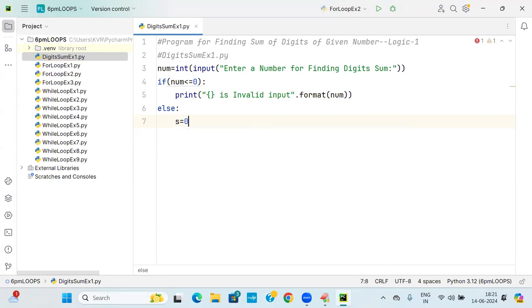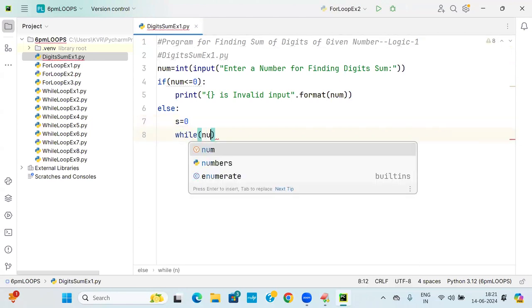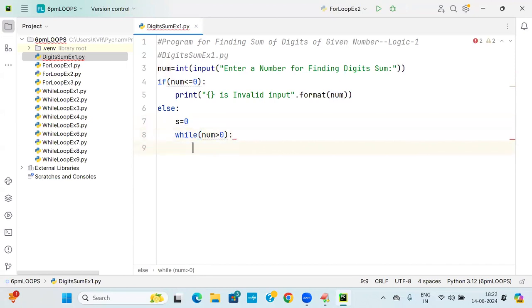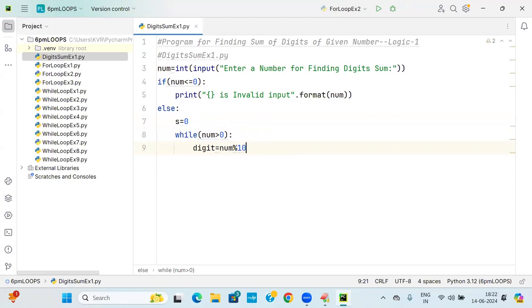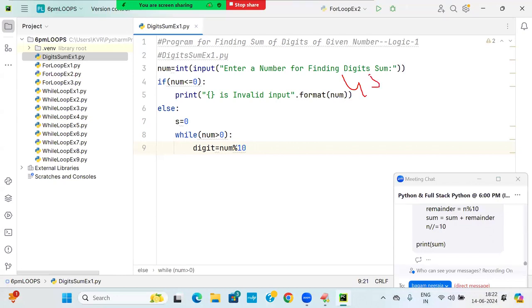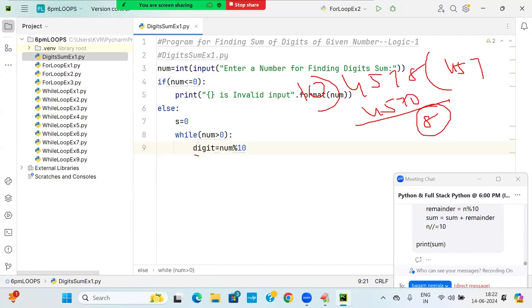Now I'm going to take S is equal to 0. There I'm going to write it. While NUM greater than 0. Here I'm writing digit is equal to NUM percent 10. Because for the number 4578, I apply percent 10 and get 8. That 8 will be there in the digit.